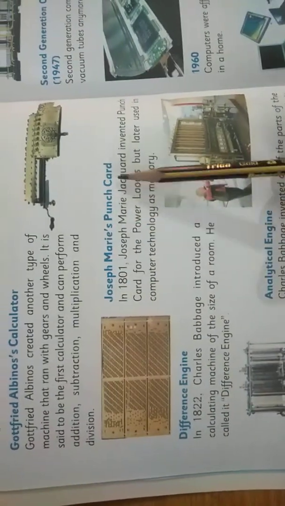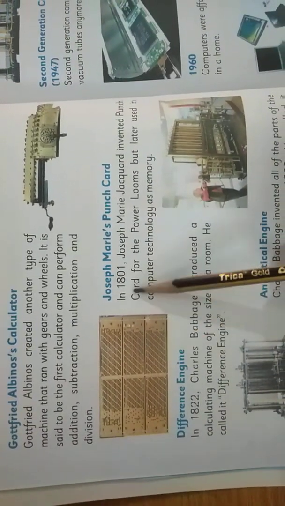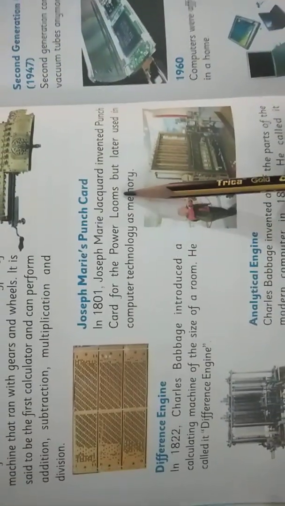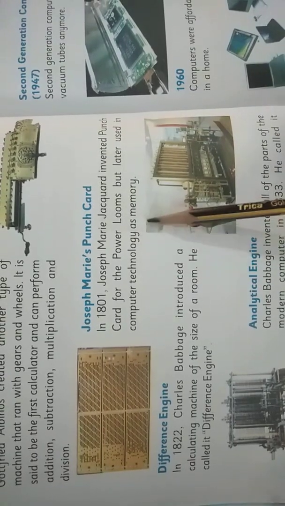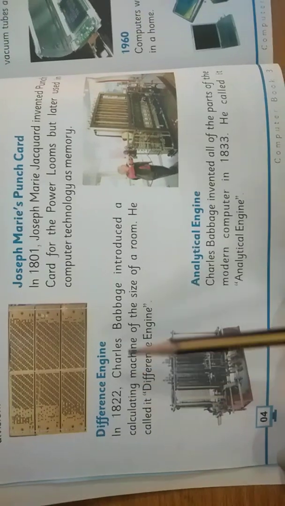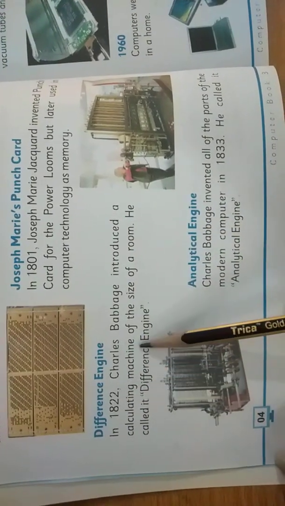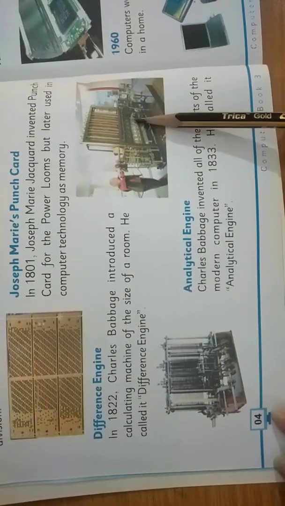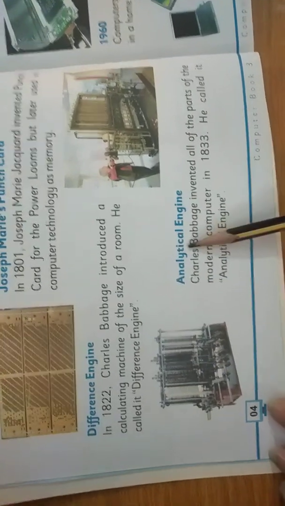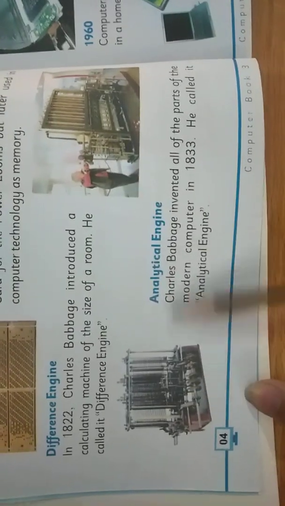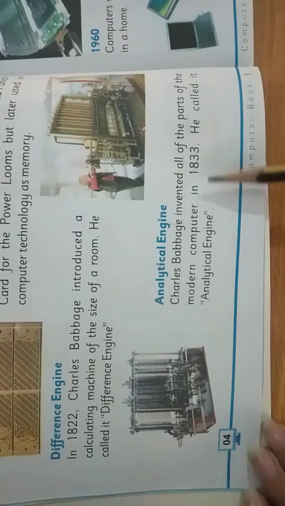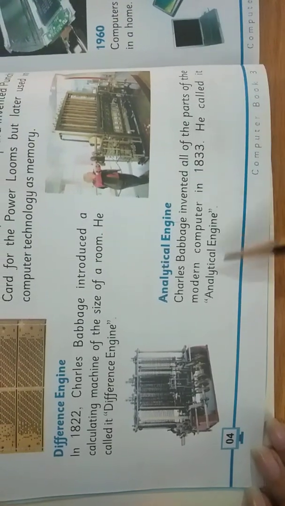Next one, Joseph Marie punch card. In 1801, Joseph Marie Jacquard invented punch card for the power looms but later used in computer technology as memory. Difference engine. In 1822, Charles Babbage introduced a calculating machine of the size of a room. He called it difference engine. Next one, analytic engine. Charles Babbage invented all of the parts of the modern computer in 1833. He called it analytic engine.